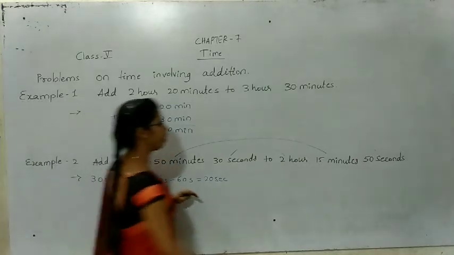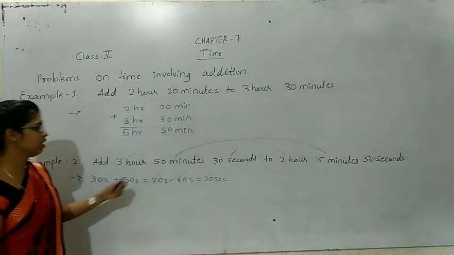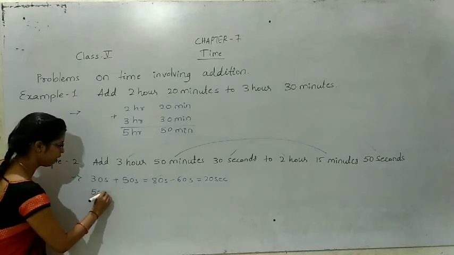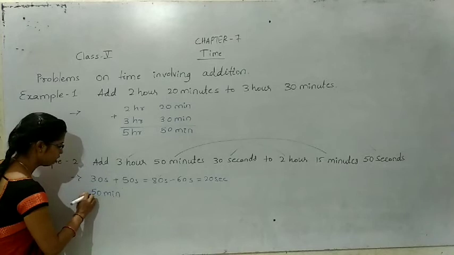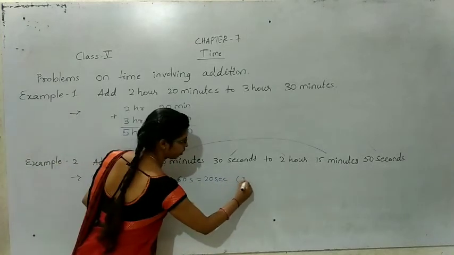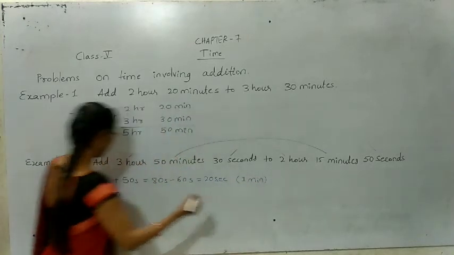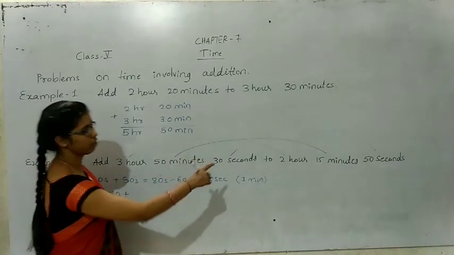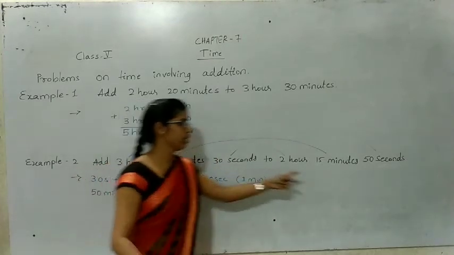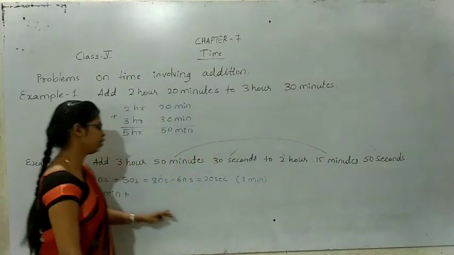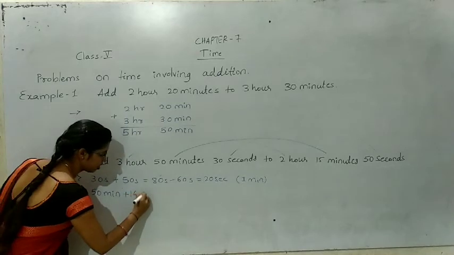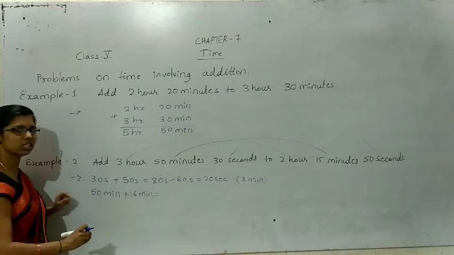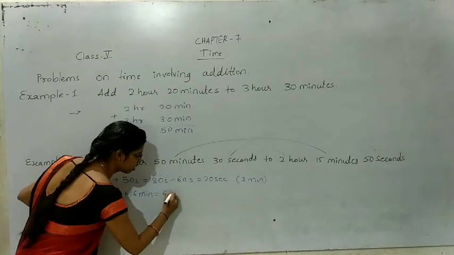So we add that 1 minute to the 15 minutes. Here 15 minutes is there. Already 1 minute is left with us. So 15 minutes plus 15 minutes, and we add this minute here. That is 60 minutes. So 50 plus 16 is 66 minutes.